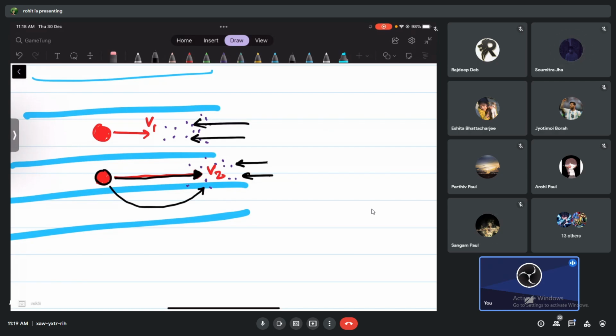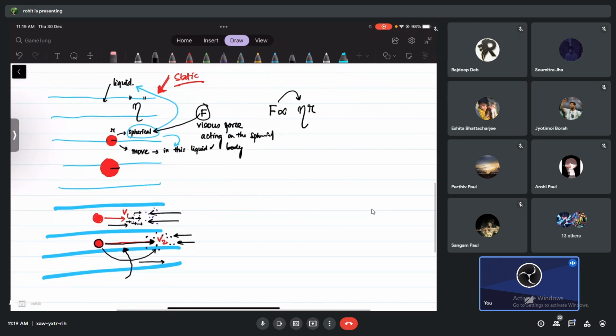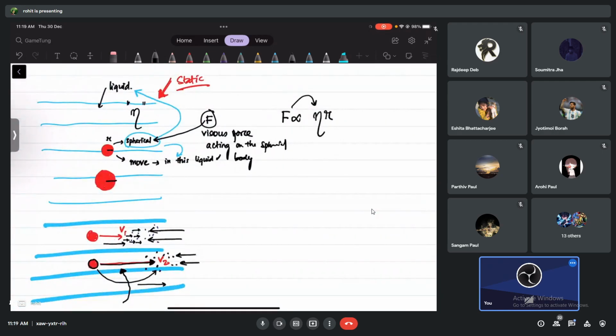I think you got my point. When the body moves slowly, it hits the molecules in front, but not so many molecules per second. But when this same spherical body wants to move very fast in such a liquid, it is going to hit more molecules per second in front of it. That's why those molecules will apply a resistive force, or viscous force. So the viscous force acting on the spherical body depends on the velocity, yes. Stokes found that again the power is 1.